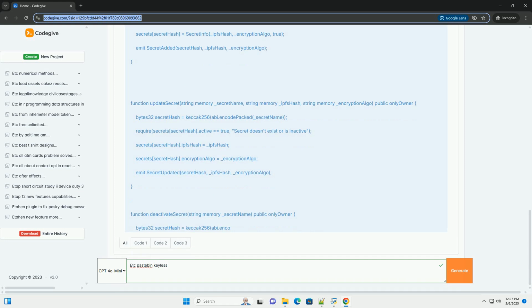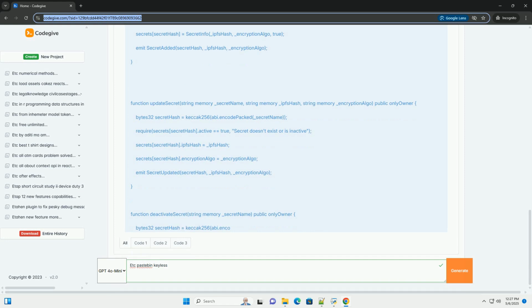The get secret info function retrieves the secret's metadata, the IPFS hash and encryption algorithm. This function is the entry point for authorized users. It returns the IPFS hash and the encryption algorithm, so the client can then retrieve the encrypted secret from IPFS and decrypt it. The only authorized modifier restricts access to functions to authorized addresses and the owner.